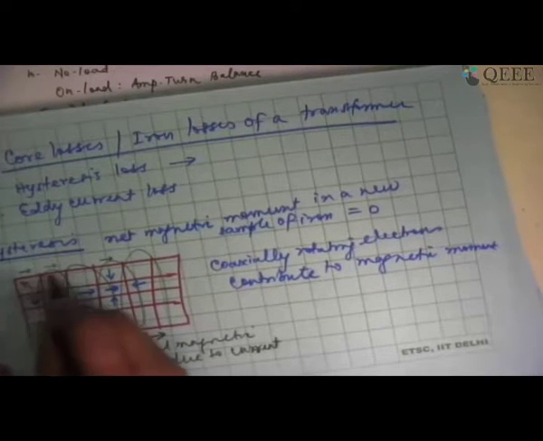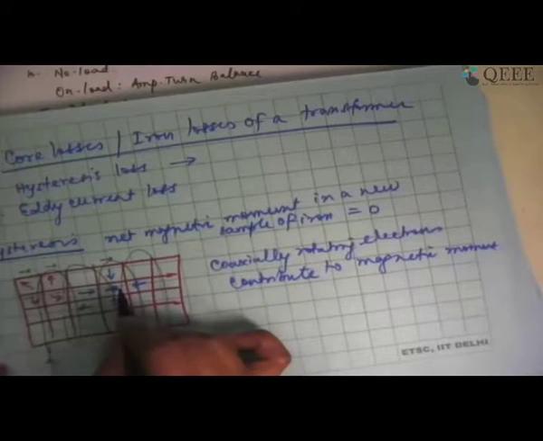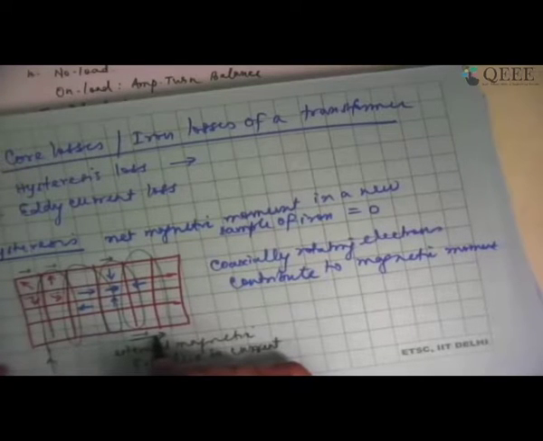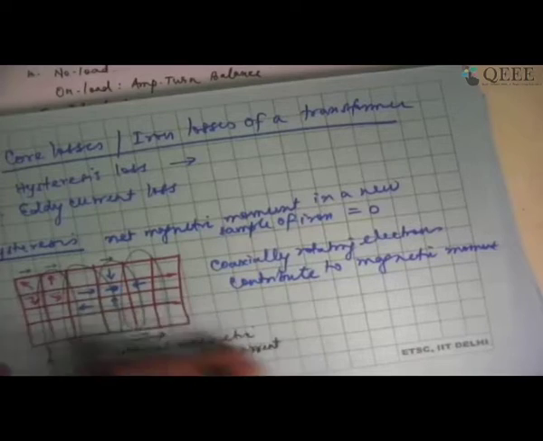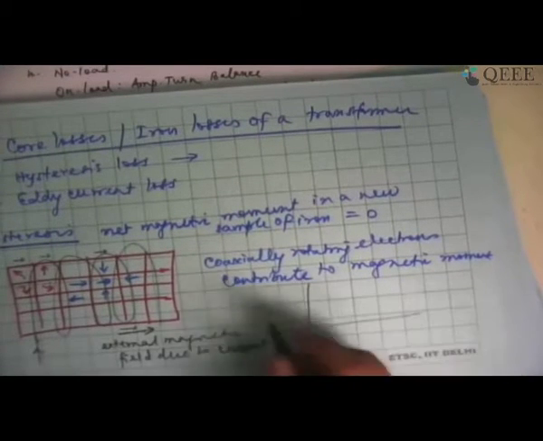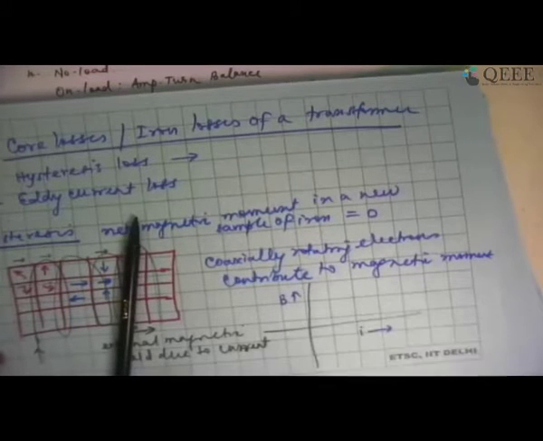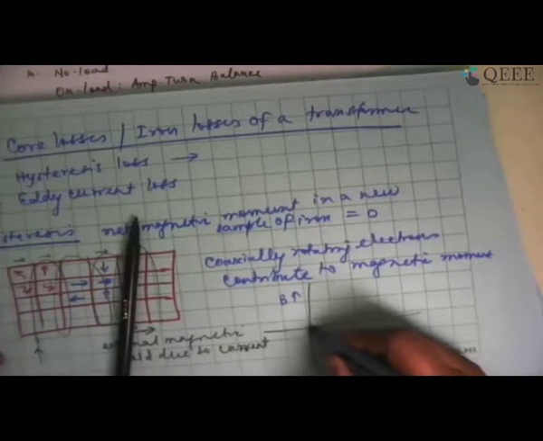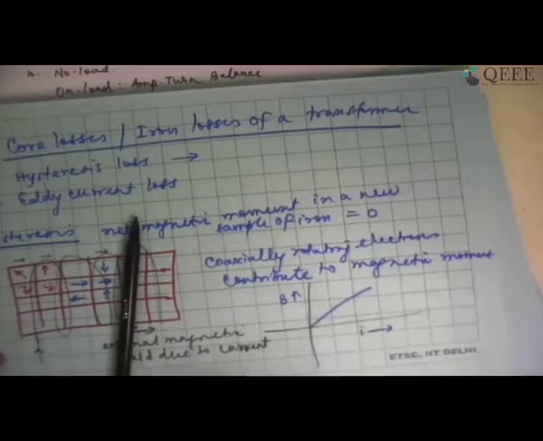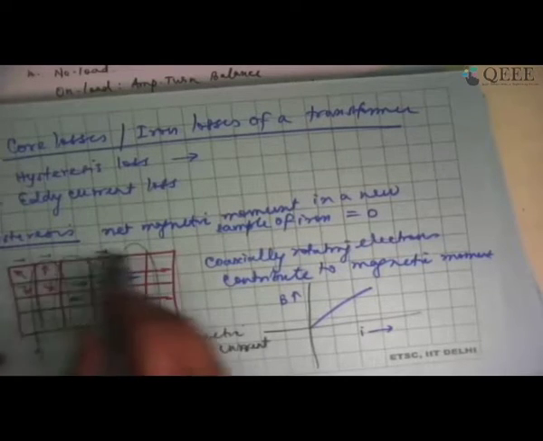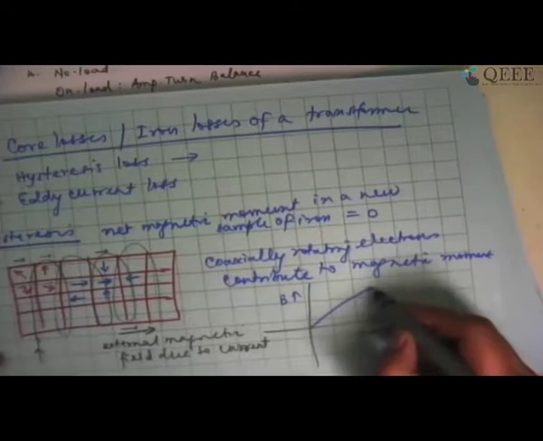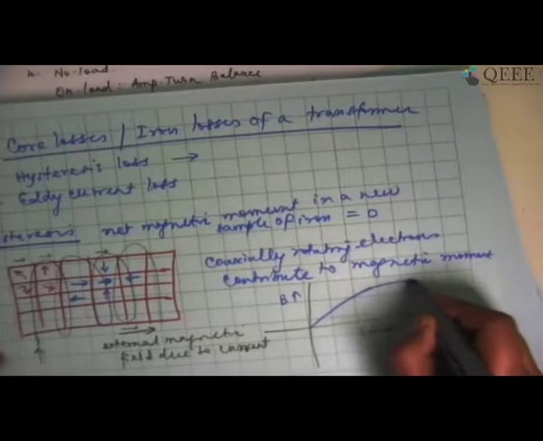As I increase the current further and further, this magnetic field strength is going to increase further and further, because of which all these domains are forced to align themselves. So if I look at the strength of B with respect to the current that I am passing, as the current increases, my flux density will also increase. It will linearly increase initially. But once all the magnetic domains are aligned, there is nothing further to align, so it will reach a saturation.